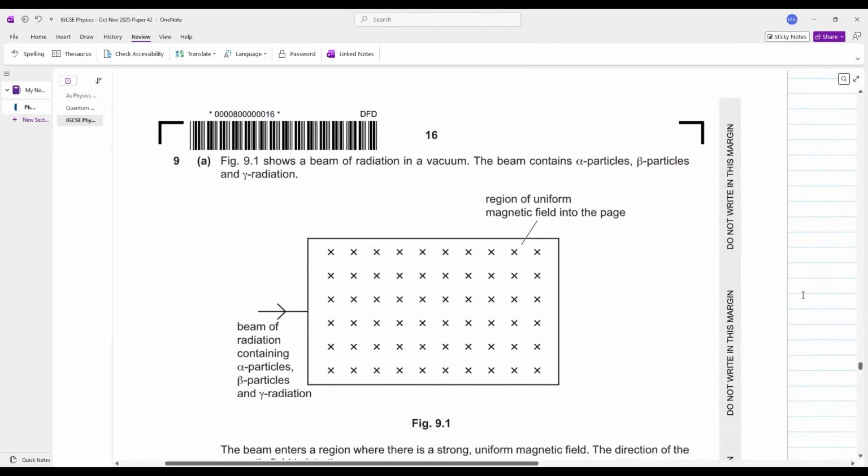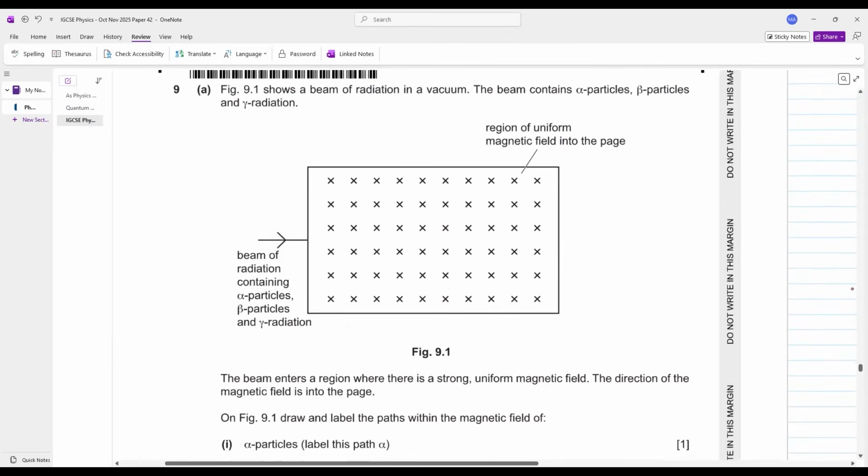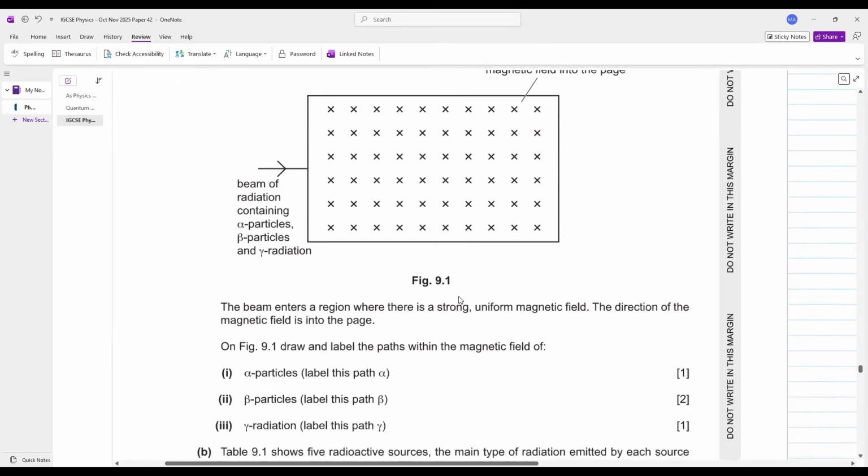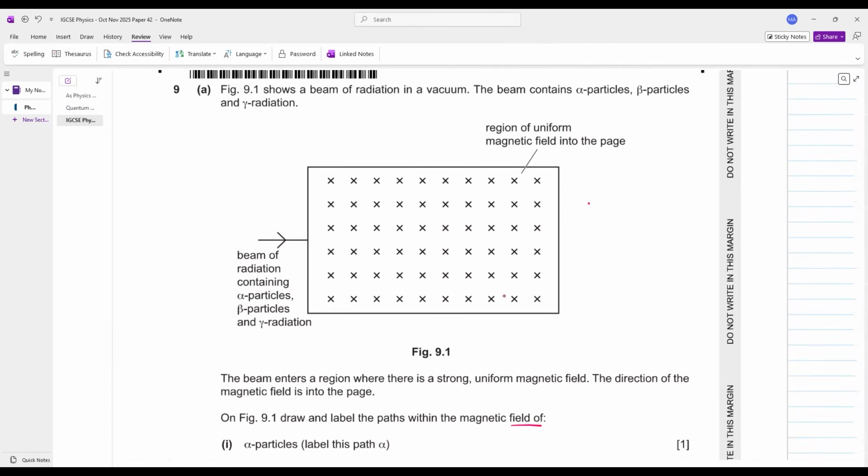Okay, let's see this figure. 9.1 shows the beam of radiation in a vacuum. Okay, the beam contains alpha, beta, and gamma radiations. Perfect. The beam enters a region where there is a strong magnetic field. The direction of the magnetic field is into the page. Okay, magnetic field की direction into the page. On figure 9.1, draw and label the paths within the magnetic field of alpha particle. Label that with alpha. You have to apply Fleming's left hand rule.